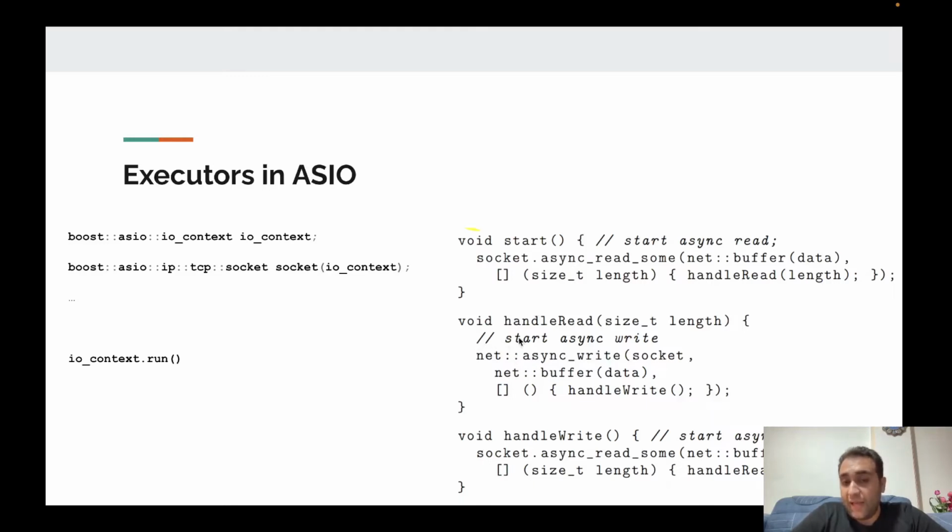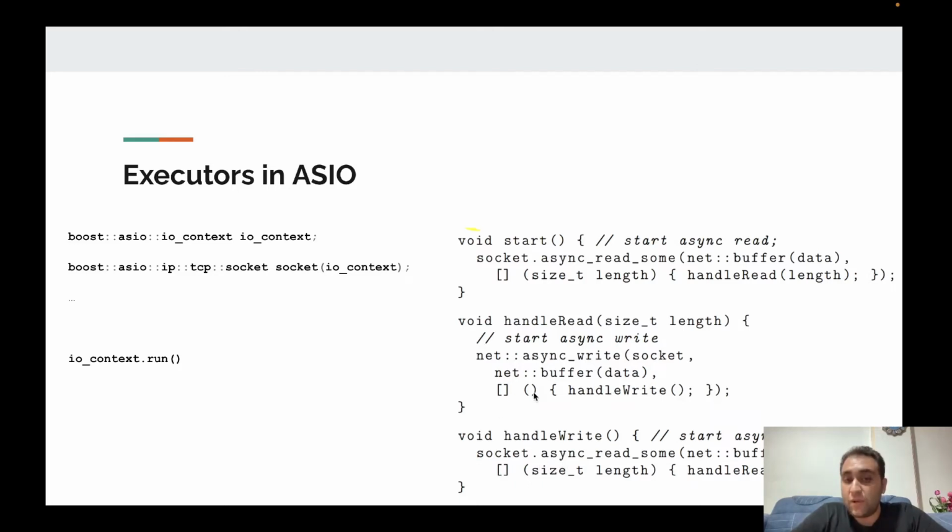And in the handle read function, we initiate another asynchronous operation. It's an asynchronous write operation on this I/O object. And we also pass another completion handler, handle write. After the asynchronous write, this function will be run. And then we initiate an asynchronous read operation again.